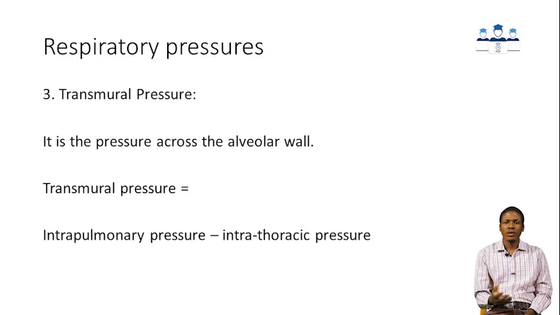Then there is what we call transmural pressure, which is the pressure that exists along the alveolar wall. And usually it's the difference between the intrapulmonary pressure and the intrathoracic pressure.